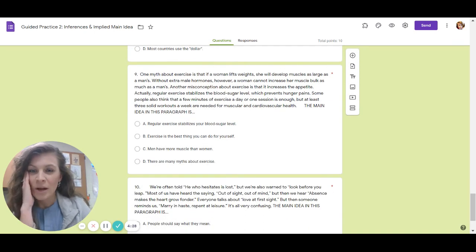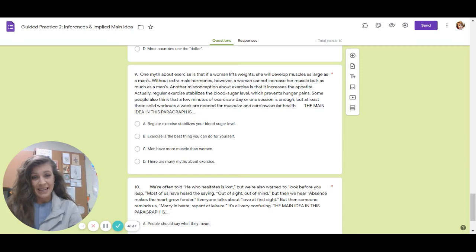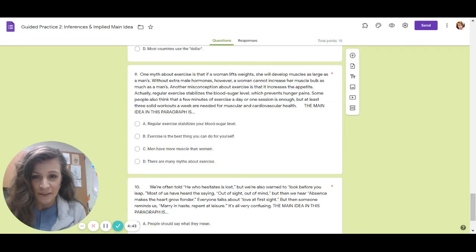Number 9. One myth about exercise is that if a woman lifts weights, she will develop muscles as large as a man's. Without extra male hormones, however, a woman cannot increase her muscle bulk as much as a man's. Another misconception about exercise is that it increases the appetite. Actually, regular exercise stabilizes the blood sugar level, which prevents hunger pains. Some people also think that a few minutes of exercise a day or one session is enough, but at least 3 solid workouts a week are needed for muscle and cardiovascular health.